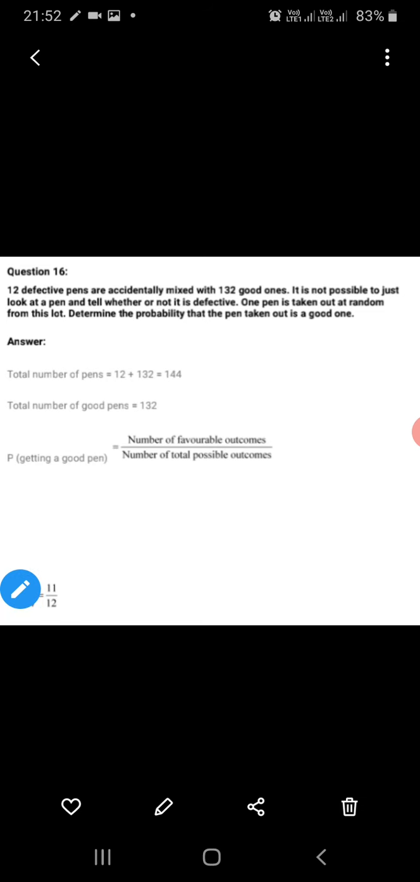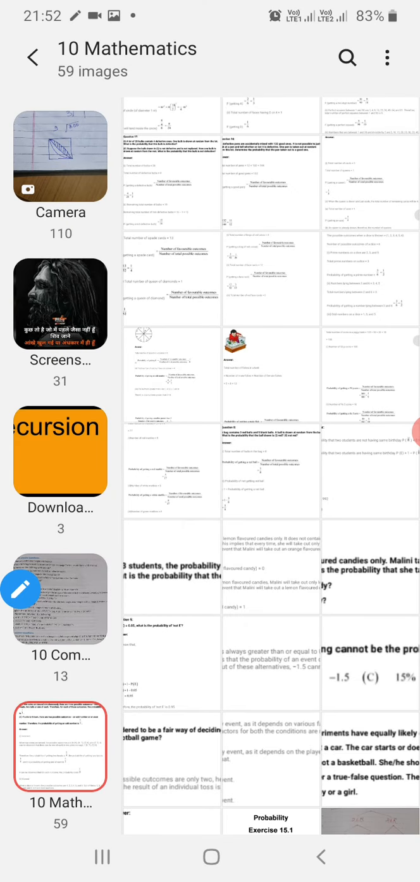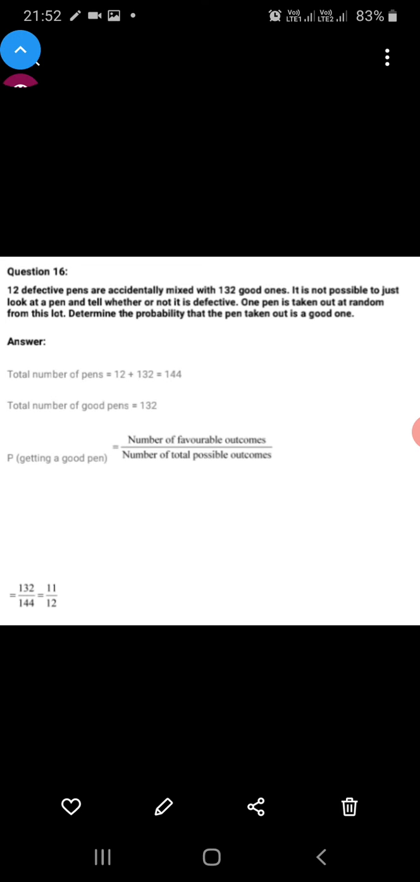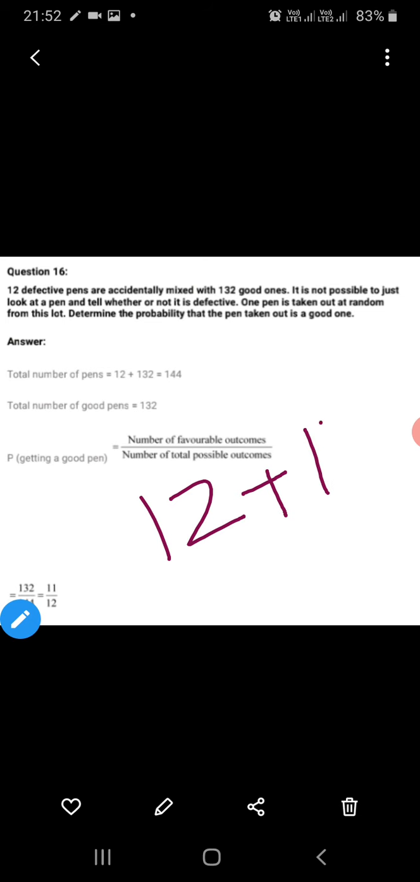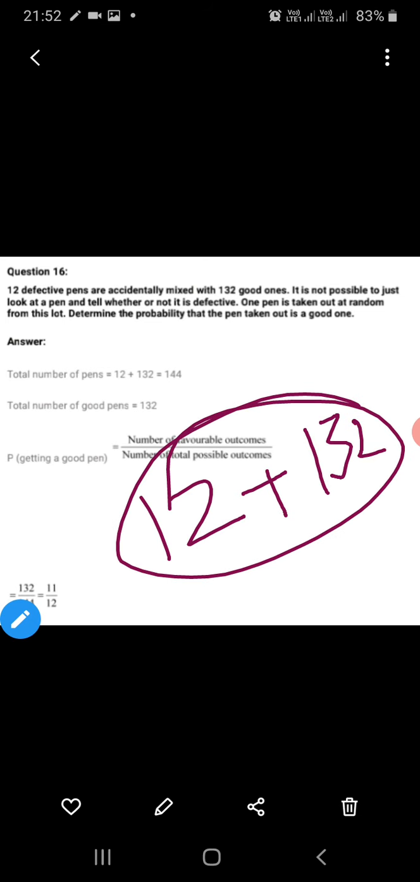Next is a good question. It says there are 12 defective pens and 132 good ones mixed together. So it is not possible to just look at the pen and tell whether it is defective or not. One pen is taken out from the slot. Determine the probability that the pen taken out is the good one.